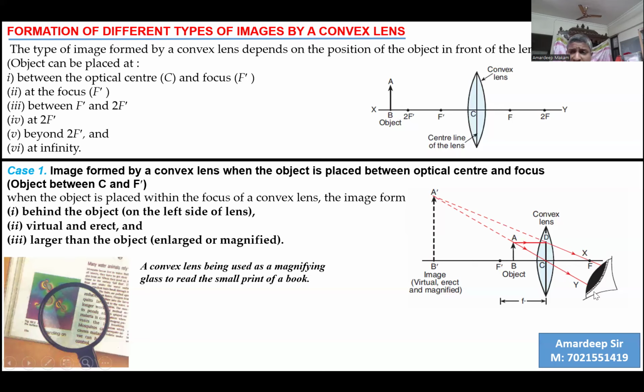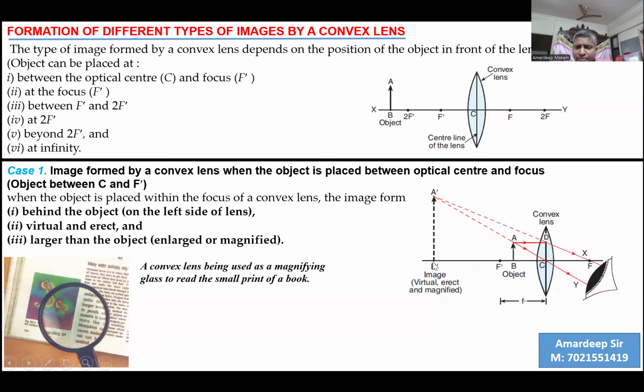Now we find that the image is not being formed because these two lines AY and DX are not cutting each other on the right side of the lens. So we extend these rays back, DX extended back and AY extended back, and we find that they meet at a point A dash. At this point we get the height of the image, and we draw a perpendicular line from this point A dash.